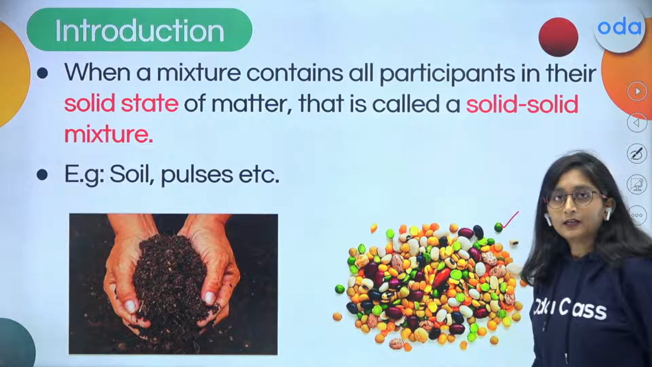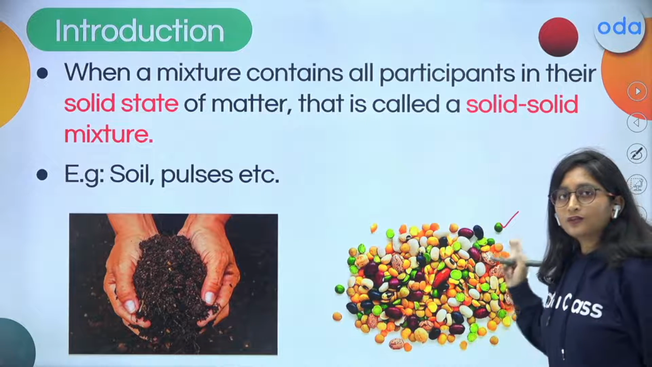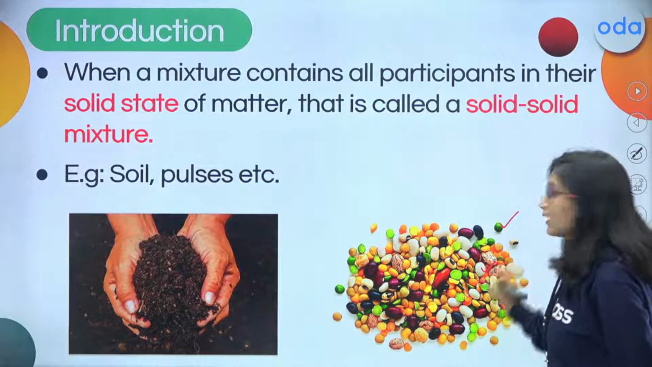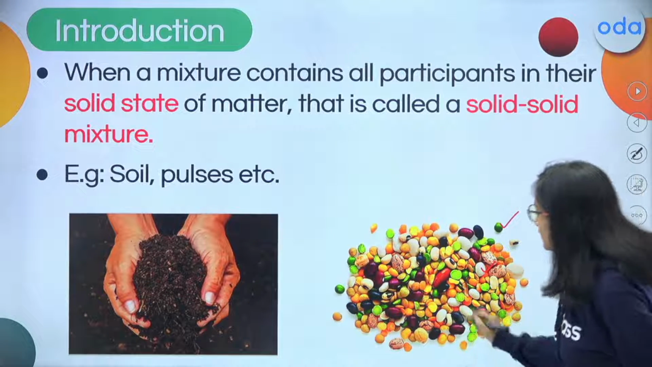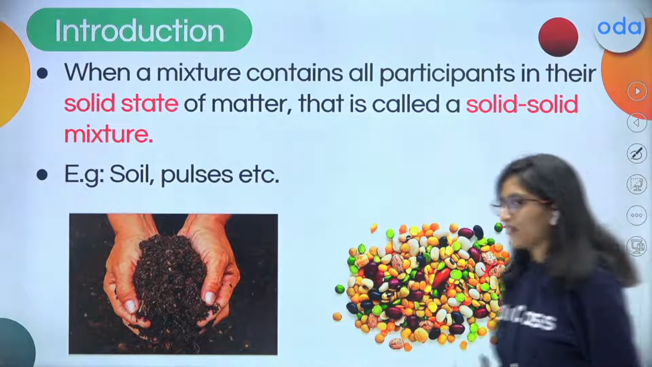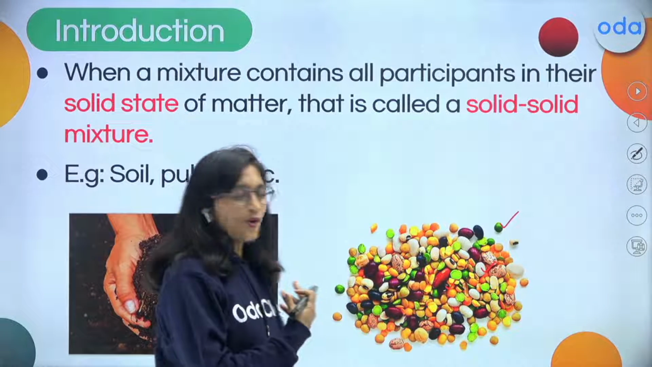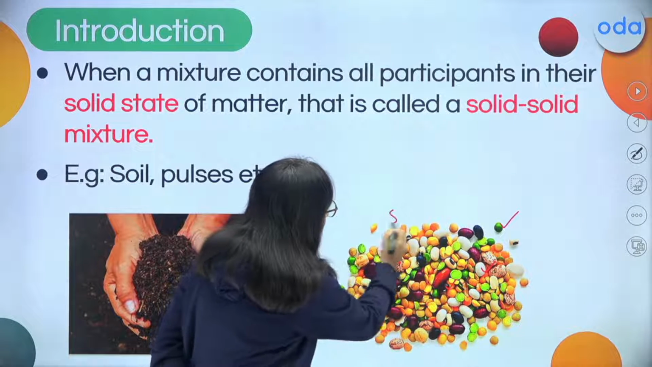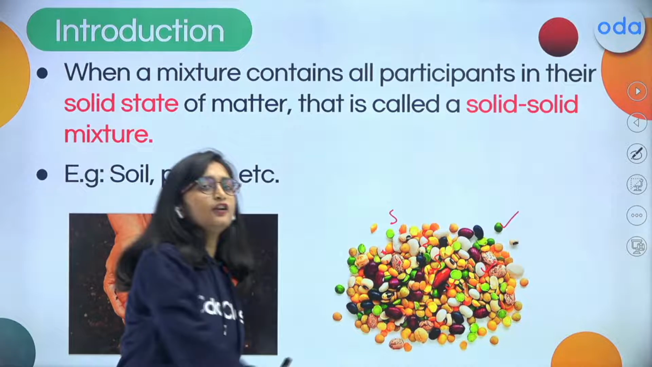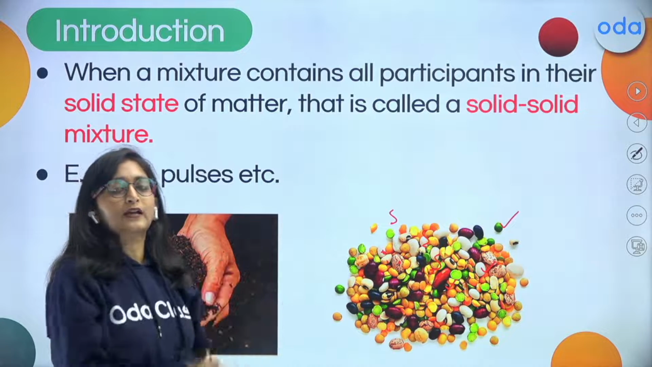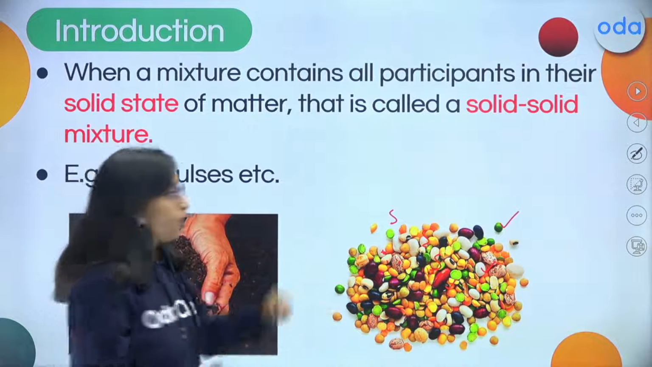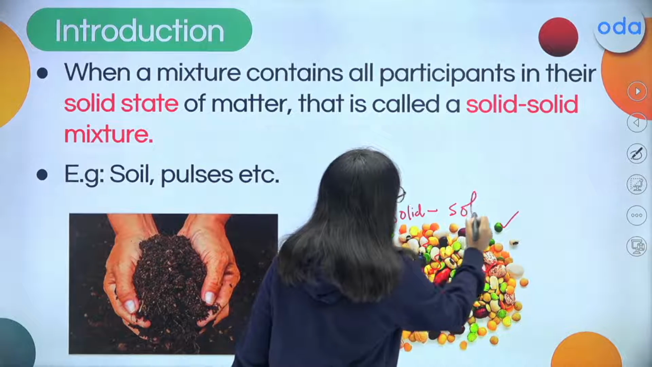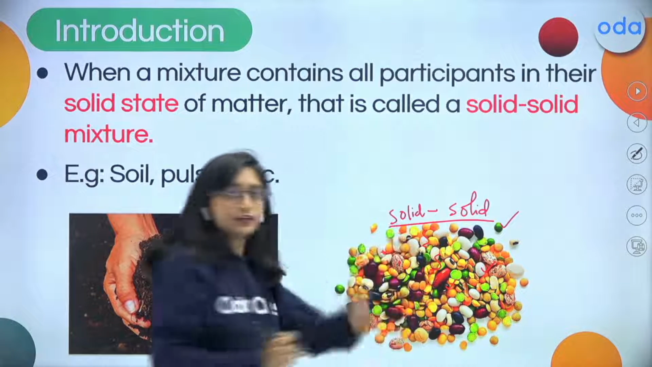Now, if you look at this example, it will be very clear to you. This green one, the green pulse, is one kind of solid. This white one is one kind of solid. This black one is the Rajma, that is one kind of solid. So you will find that every component is solid. So this is what kind of mixture? If each of the components is solid, of course we can say that it is going to be a solid mixture. Right? Concept clear here?